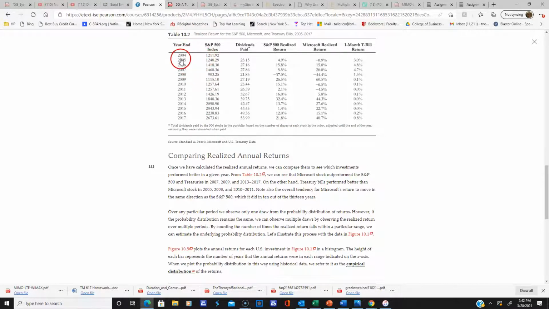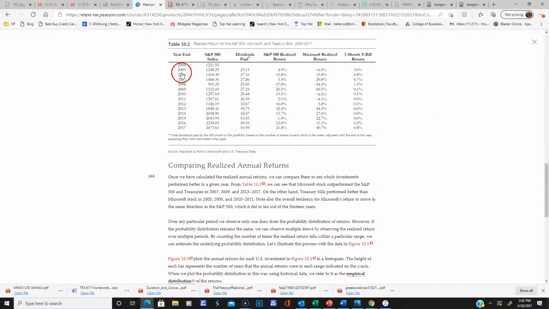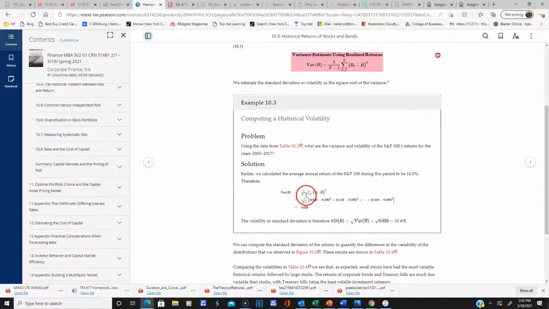Oh, it said 2005 to 2017. Hold on, I want to be clear. All right, 2005 to 2017. Now let me count: 1, 2, 3, 4, 5, 6, 7, 8, 9, 10, 11, 12, 13. Everyone got that? Now it's 13 minus 1, so that would be 12. Is everyone clear? So this would be 1 over 12.